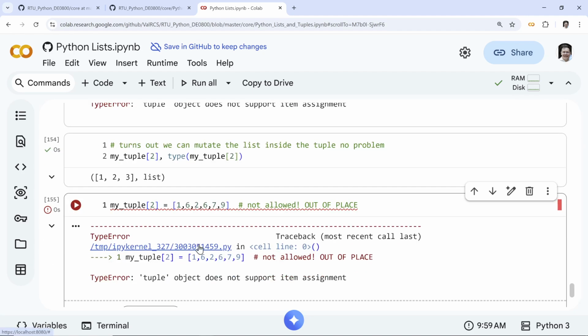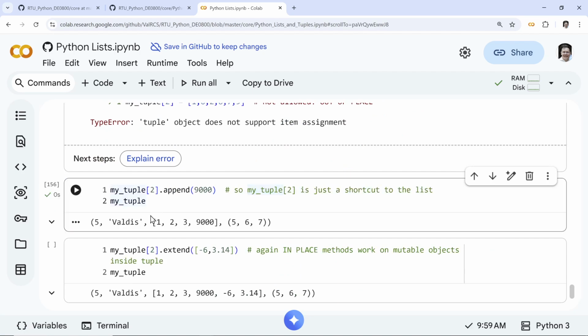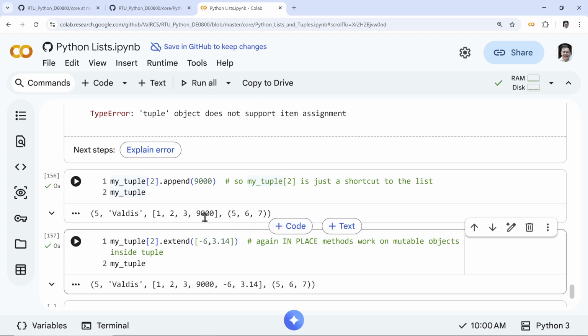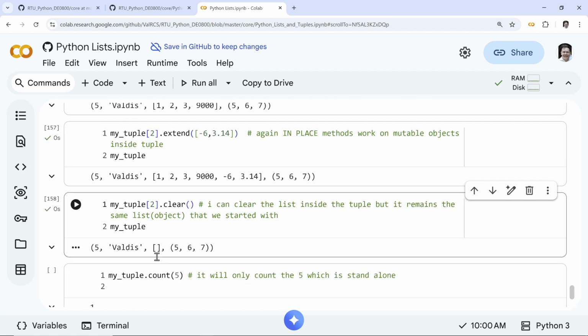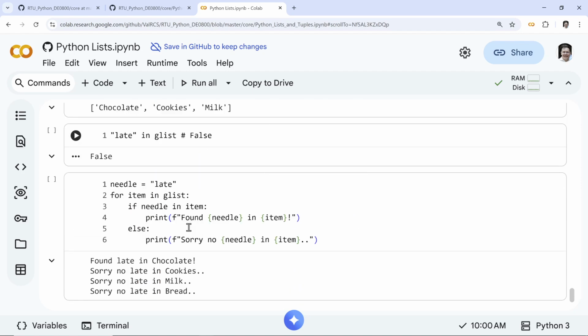This is a type error. However, what I can do, and this might seem strange, since my tuple, this list, is basically, as far as tuple is concerned, the same list. Just because it's mutable inside, tuple itself is okay. You do whatever you want inside with your in-place methods. So you can apply in-place methods to items inside tuples. Why? Because tuple is just storing sort of a reference to it, right? So that's a little technical. Don't have to worry. I can even make an empty list because it's still the same empty list here, right? So now that matches, same thing. Checking for matches, same as the list.